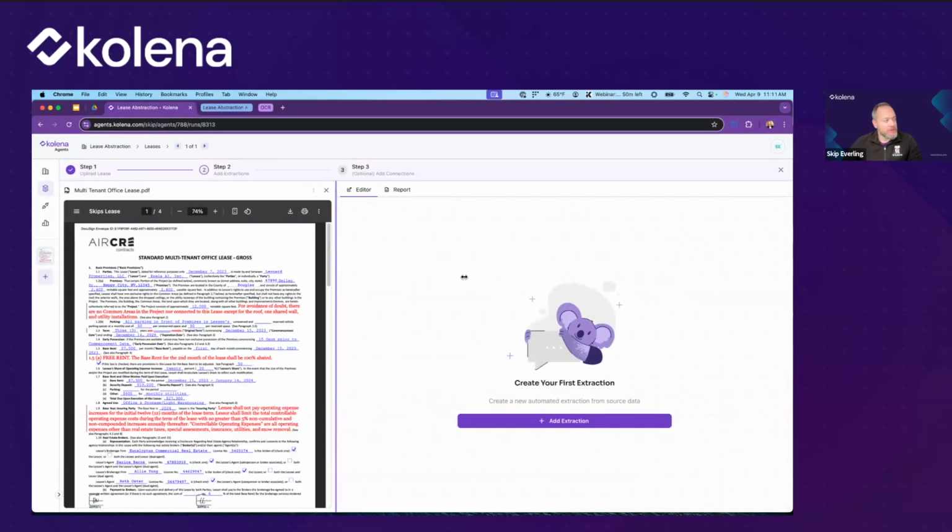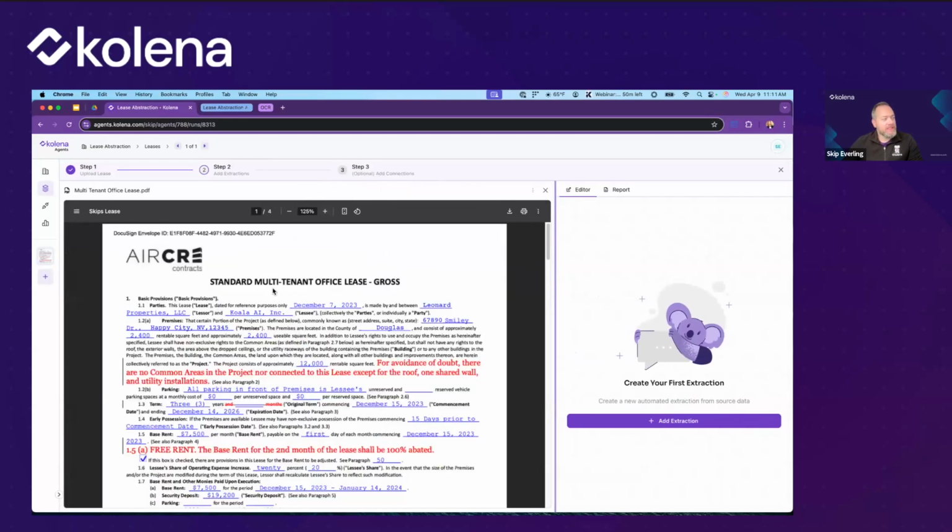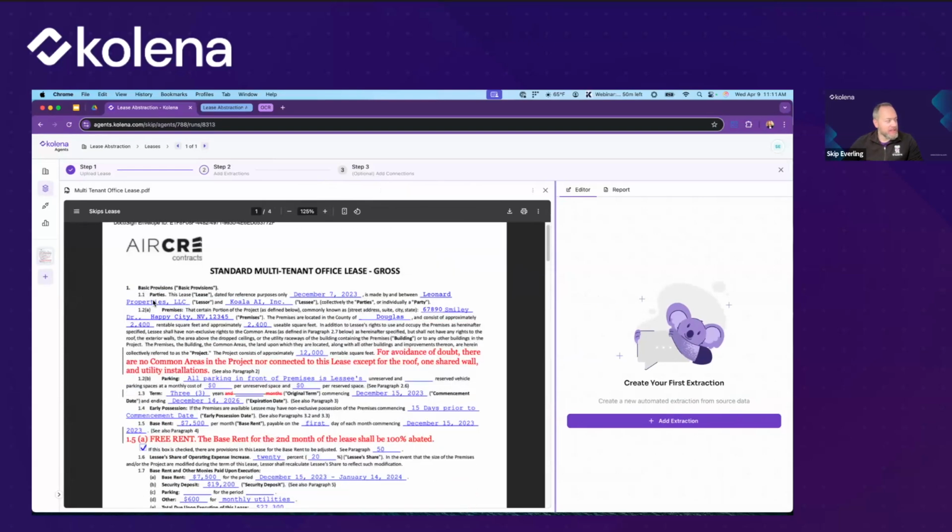We can see here the actual document. We'll just go ahead and take a closer look at it here. This is a multi-tenant office lease. You can see that it has the key information and all these fields are filled out. This is probably all information that is important at some point or for various reasons.